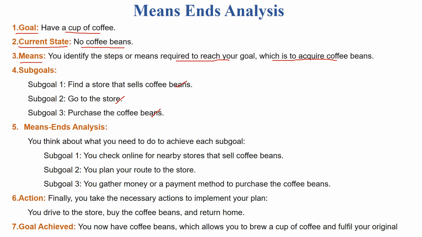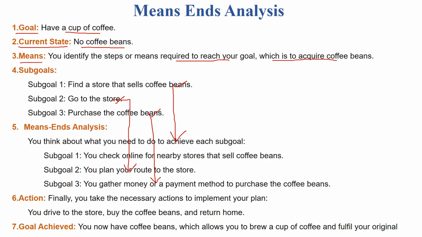And the means ends analysis tells us we need to think of how we could achieve the sub goal. For the first sub goal, if you want to find a store that sells coffee beans, we will check online for nearby stores that sell coffee beans. To achieve sub goal 2, we need to go to the store. The analysis is you plan the route to go to the store. And number 3, if you want to purchase the coffee beans, it's simple. You gather the money or the payment method and then purchase the coffee beans.